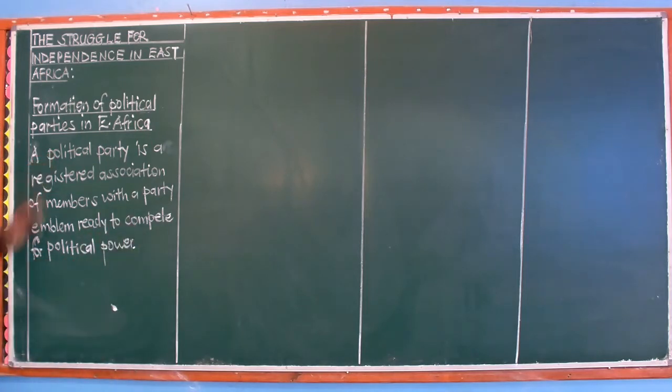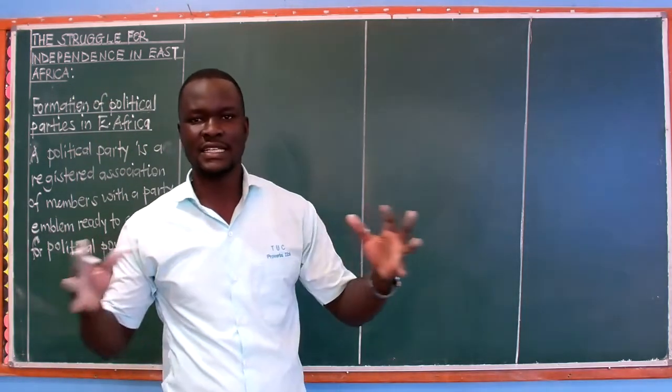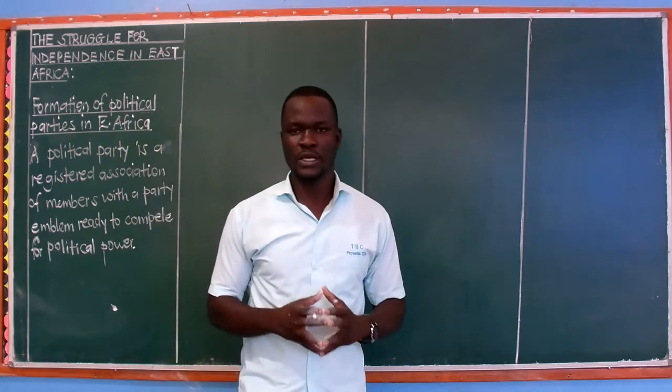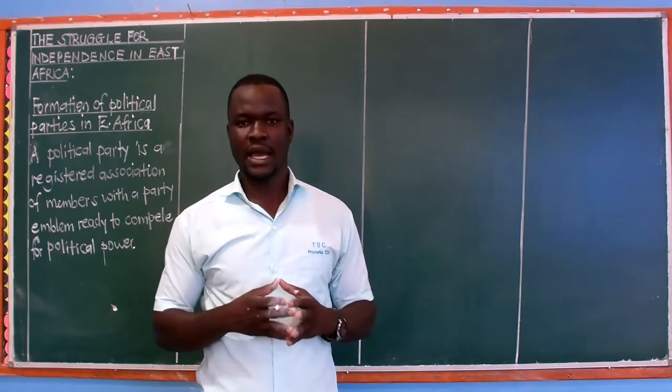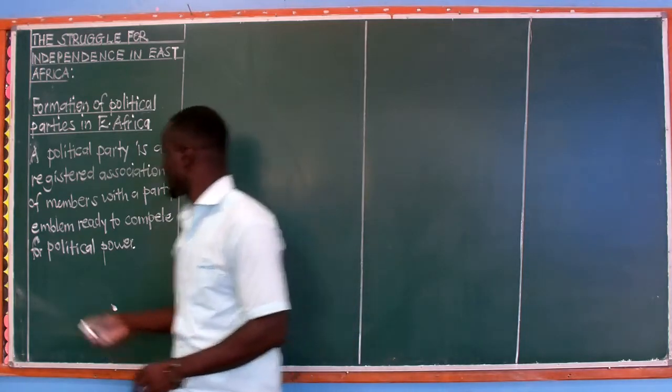So this is a very simple definition. You will find sometimes we children fear writing long sentences, but we need to get to know that it's very important for us to understand such.